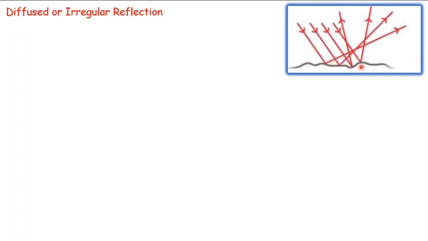The surface becomes visible because it doesn't preserve the signature pattern of the object. Rather, it gives us information about the surface and makes the surface visible. That is how we are able to see different objects that are not polished, that are rough. They become visible because the reflected ray gives us information about their shape, color, and other things.